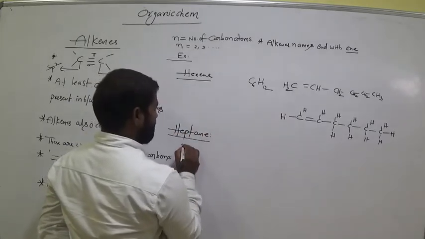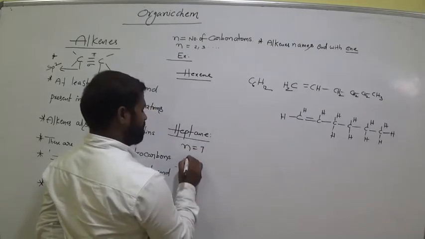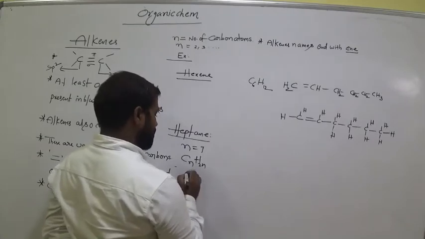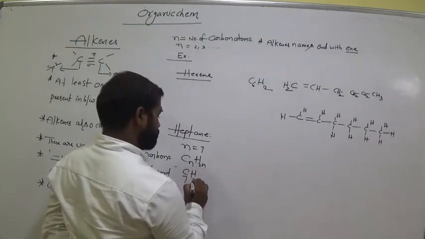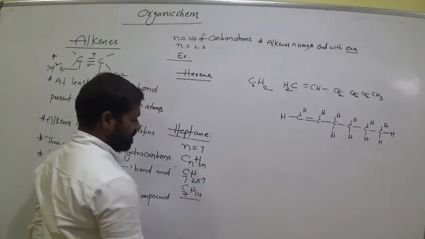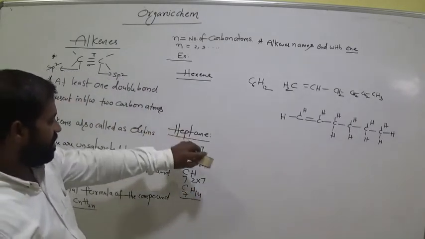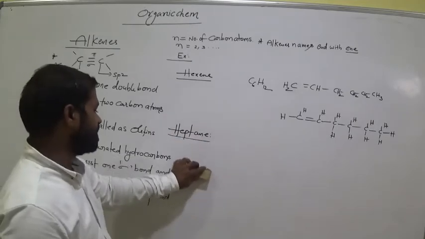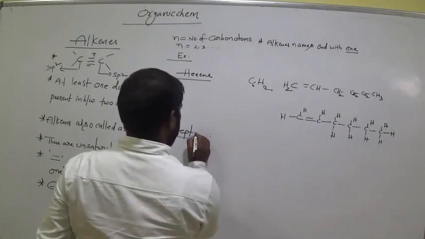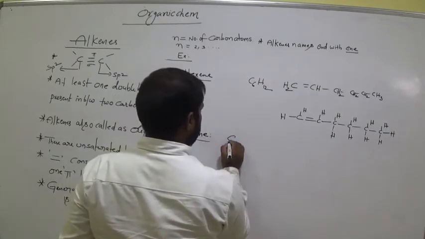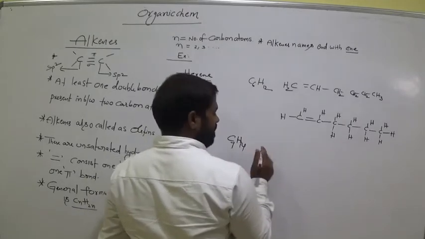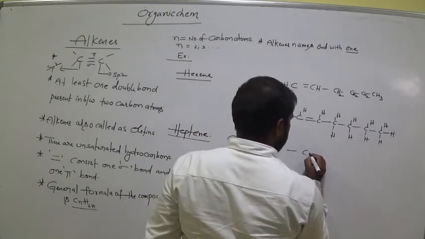Heptane. Heptane means the N value is how much? 7. CnH2n. Okay. So now C7H2 into 7, C7H14. Am I right? So C7H14 is the heptane formula. Clear? How many carbons are there? 7. So first write 7 carbons like this.